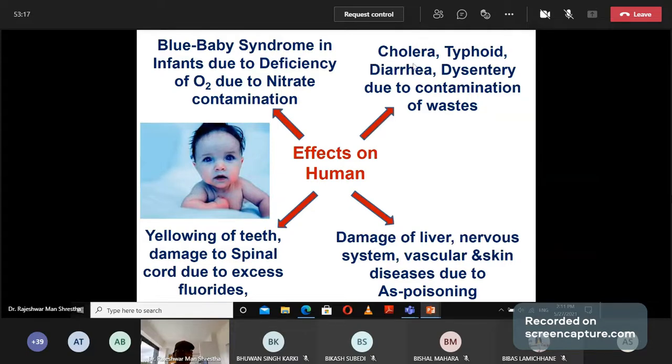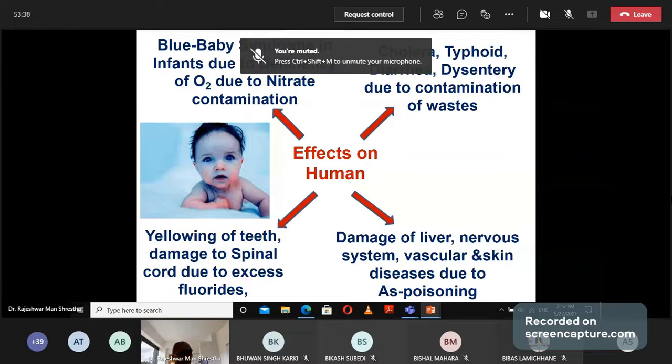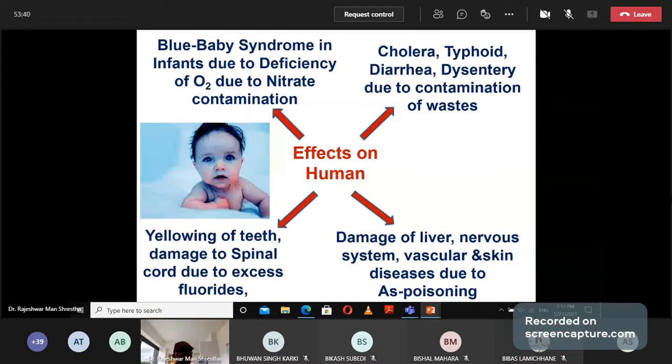And in human beings, cholera, typhoid, diarrhea, dysentery due to contamination by waste microbes. Then eroding of teeth and damage to the spinal cord. If water contains excess fluoride, that will make your teeth yellow and that will damage the spinal cord.